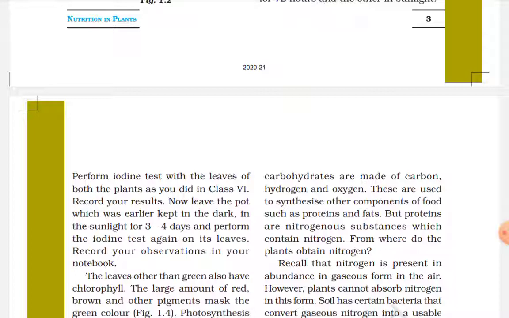The iodine test would be successful and there would be some starch on it, which means that photosynthesis happened in the plant leaves and it would become purple. As you know, if we put iodine on starch, it becomes purple.